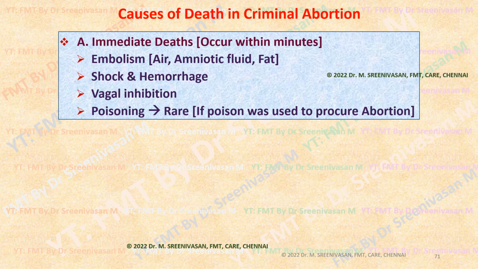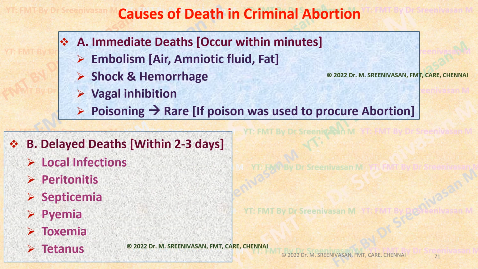extraperitoneal hemorrhage occurring, leading to hypovolemic shock, etc., secondary to careless instrumentation. Vagal inhibition, secondary to introduction of very hot or cold instruments, or sudden introduction of instruments into the cervix or uterus without proper lubrication or anesthesia, may cause a vagal inhibition of the heart and a sudden death of the pregnant woman. Then poisoning, sometimes overdose of poisoning may cause immediate death. That is, death by poisoning causing immediate death is rare.